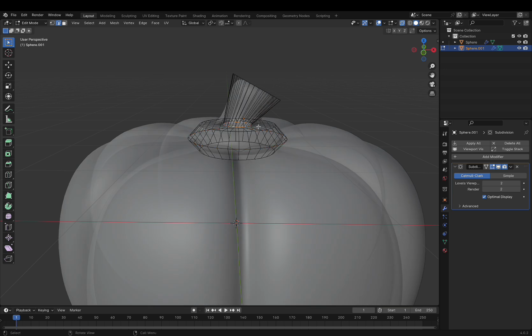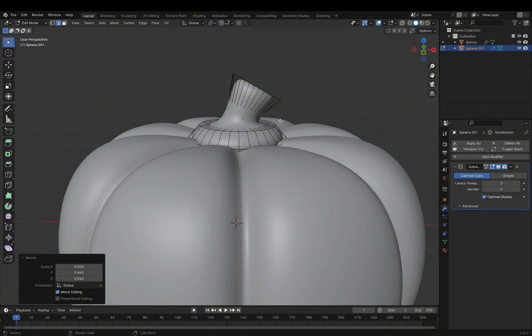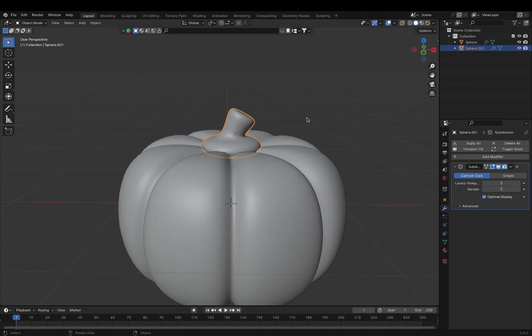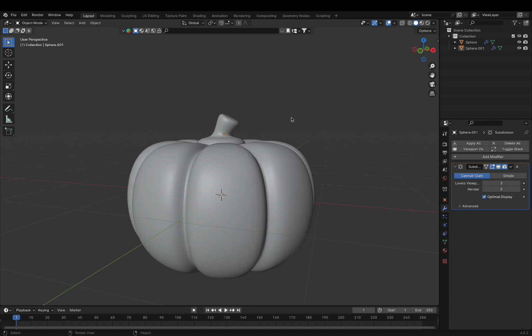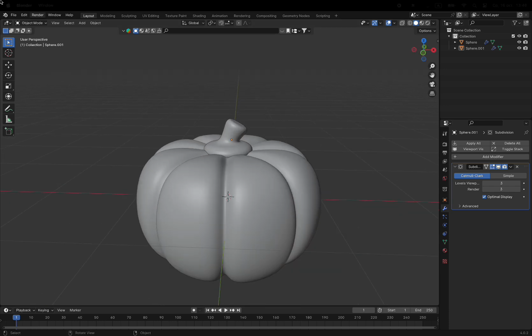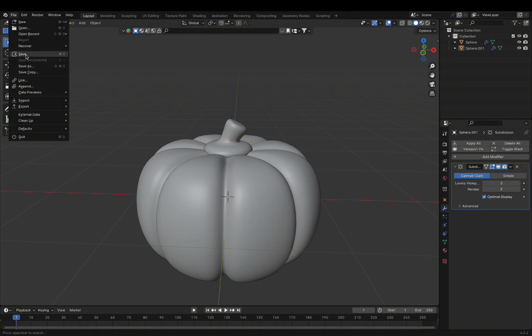You can also select this edge and make it smaller, and scale it up by 3. Now, File, Save to save the project.